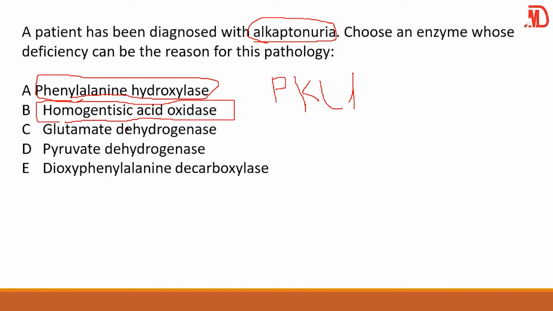Okay, so here your answer is homogentisic acid oxidase. If that enzyme is deficient, then we have alkaptonuria. Then if phenylalanine hydroxylase is deficient, then we have phenylketonuria. That's PKU. We talked about it yesterday. That's why I'm not wasting my time on it.